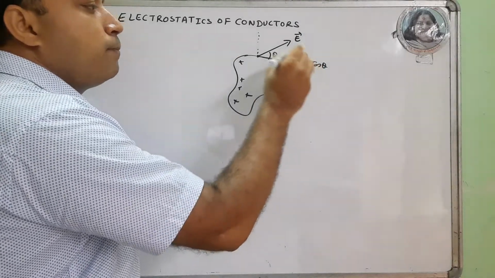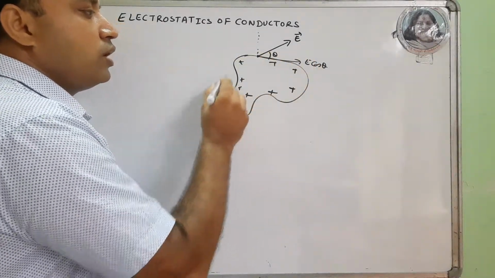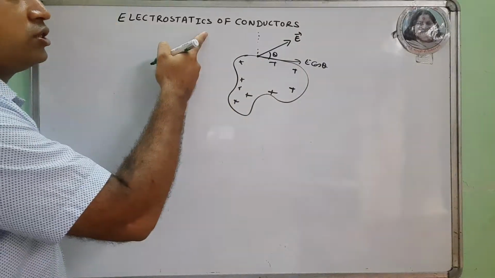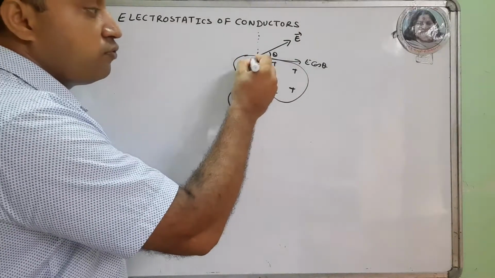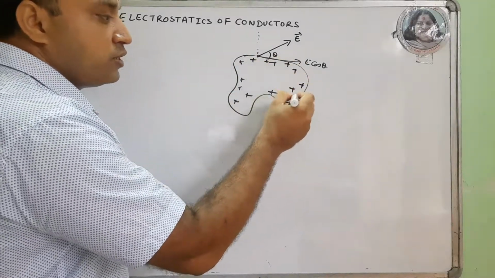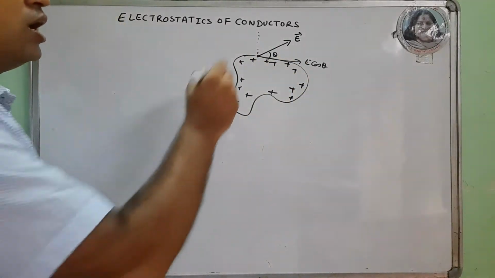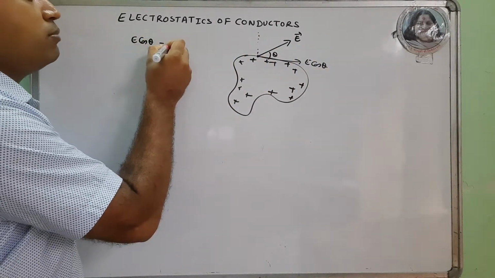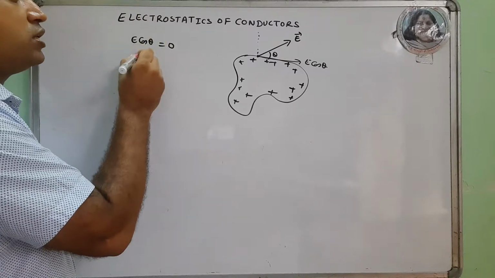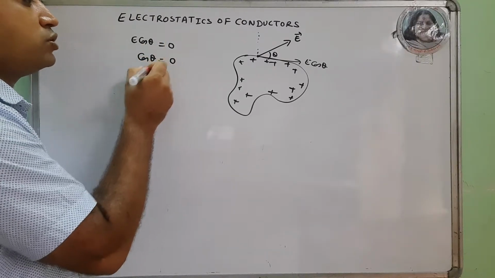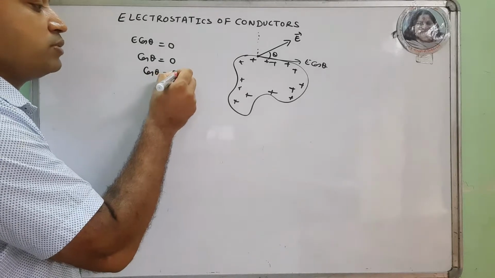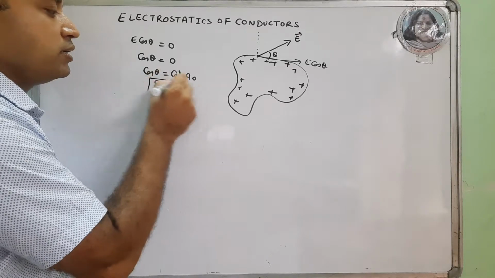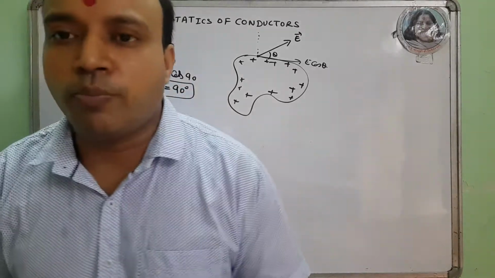This component compels the charges to move around the surface, but due to electrostatic condition, no charge flows across the surface. Means if no charge flows through the surface, E cos theta must be 0. If E cos theta is 0, cos theta must be 0, means cos theta must be cos 90, and theta must be 90 degrees. So this is the property.